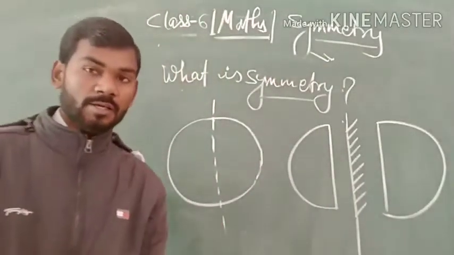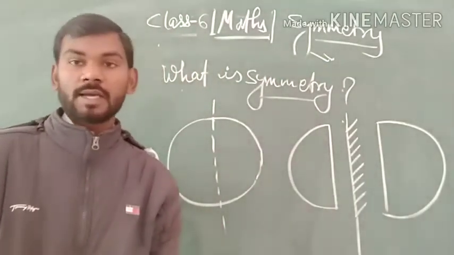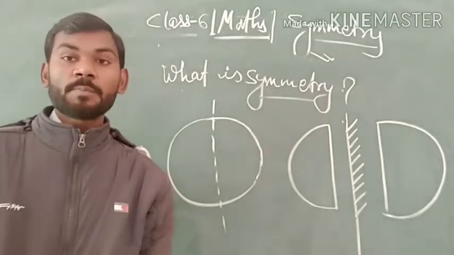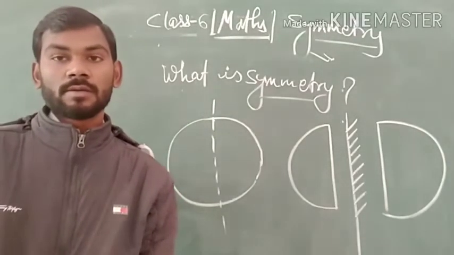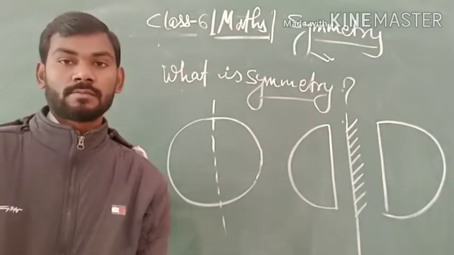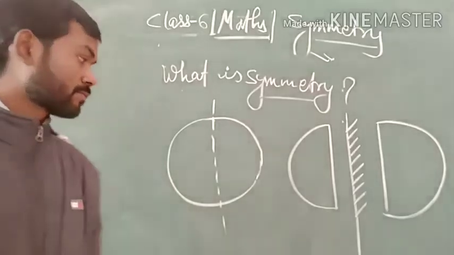Then we say that the circle has symmetry and every part of the circle is called symmetrical to the other.